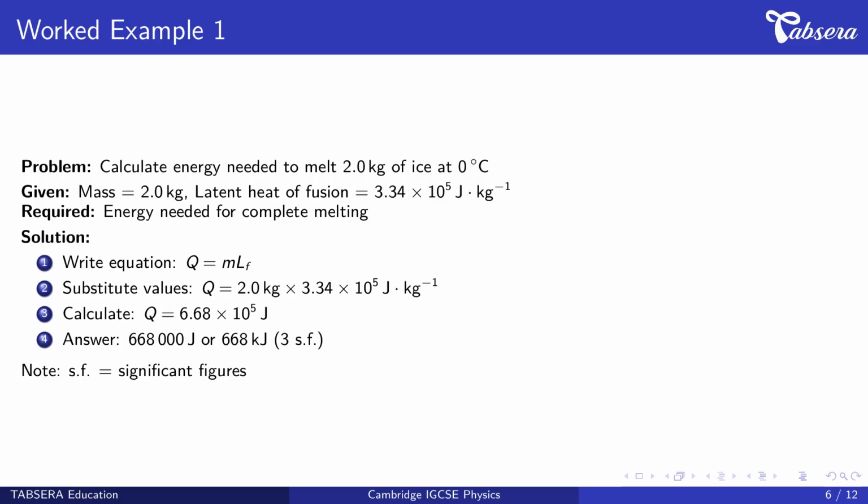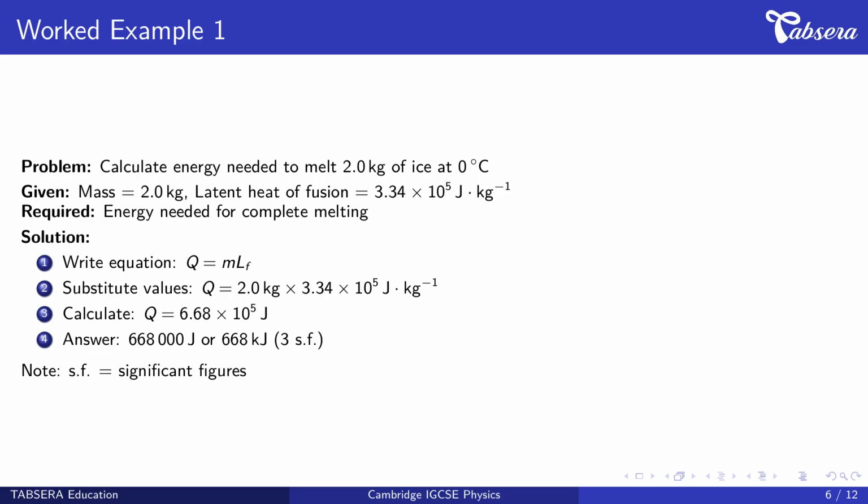Let's work through our first example. The problem states, calculate the energy needed to melt 2.0 kilograms of ice at 0 degrees Celsius. We are given mass equals 2.0 kilograms and latent heat of fusion equals 3.34 times 10 to the power 5 joules per kilogram. We need to find the total energy required for complete melting. Step 1. Write the equation. We use Q equals m times L sub F, where Q is energy, m is mass, and L sub F is latent heat of fusion.